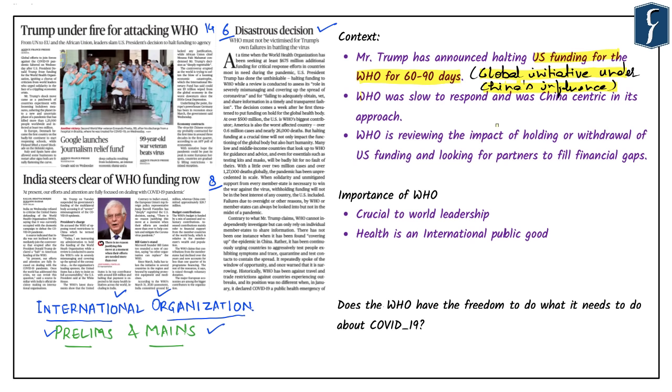It is important for us to know that in the last 1 week, Mr. Trump has repeatedly rebuked the WHO, arguing that they missed the call on the novel coronavirus pandemic. The US has also alleged that WHO was slow to declare this a global pandemic. At the same time, its approach was much more China-centric rather than world or health-centric. Now, it is important for us to understand that international organizations like WHO are not a sideshow to power politics.